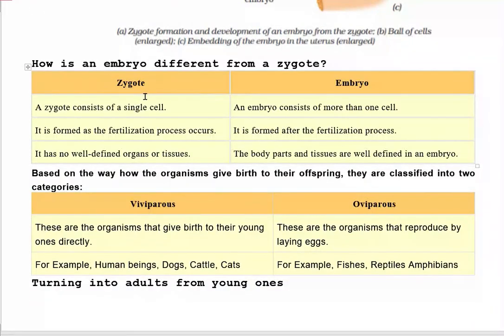So how can we differentiate between a zygote and an embryo? A zygote consists of a single cell, whereas an embryo consists of more than one cell. The zygote is formed as the fertilization process occurs, and the embryo is formed after the fertilization process. A zygote has no well-defined organs or tissues. In an embryo, the body parts and tissues are well defined.